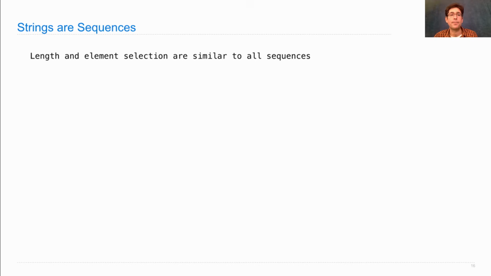Strings are sequences. The length and element selection operations are similar to what you'd expect. So the length of the city of Berkeley is 8, which means there are 8 letters. Each letter is called a character. Actually, element selection has the same indexing scheme, 0, 1, 2, 3, but the result is not quite what you might think.